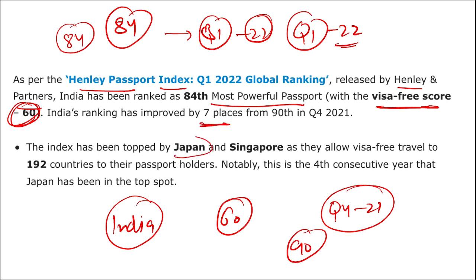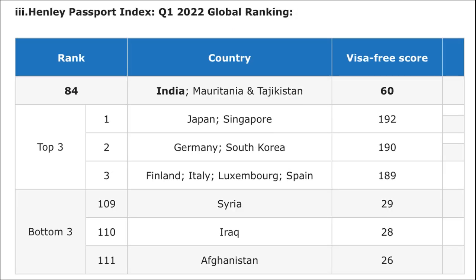This index has been topped by Japan and Singapore, and the people of Japan and Singapore can travel to 192 countries visa free. And this is the 4th consecutive year that Japan has topped the spot. Here you can see the various rankings. First is Japan, Singapore, Germany, South Korea. Third is Finland, Italy, Luxembourg and Spain.